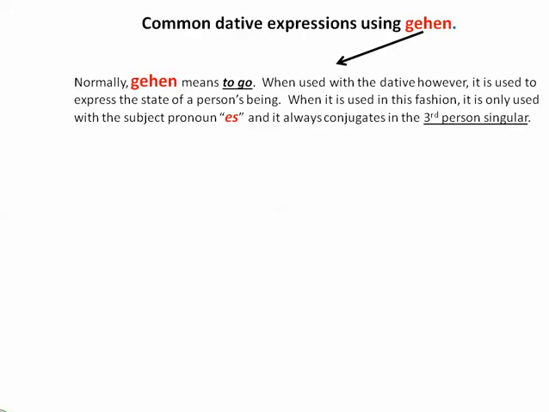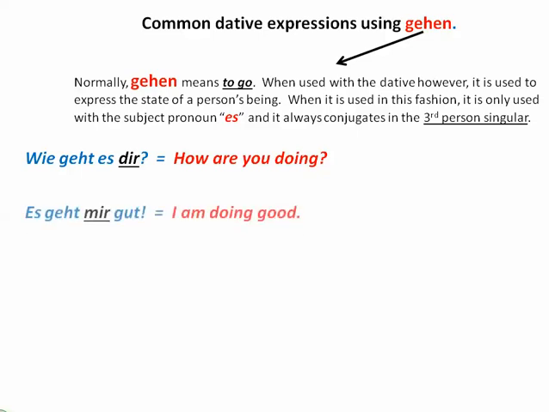Another expression you'll hear the dative with is gehen. Normally, gehen means to go, but when used with the dative, it's used to express a person's state of being. And when it's used in this way, it's only used with the subject pronoun es, and it conjugates to the third person singular. So you hear this most commonly when asking how you are. Wie geht es dir? Or wie geht es Ihnen if you wanted to be polite. How are you doing? Es geht mir gut. It's going good for me.